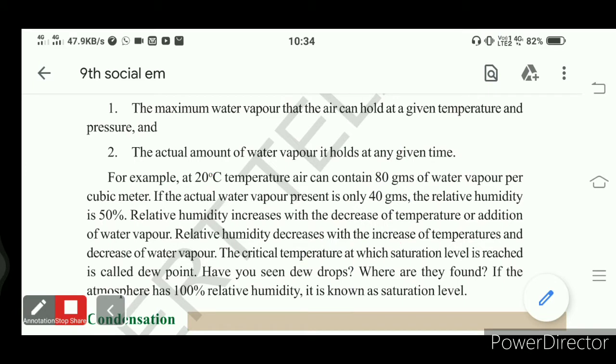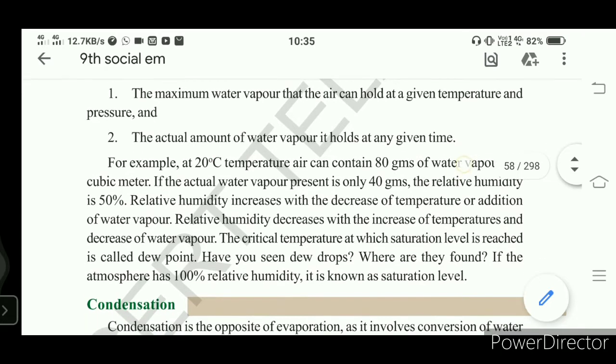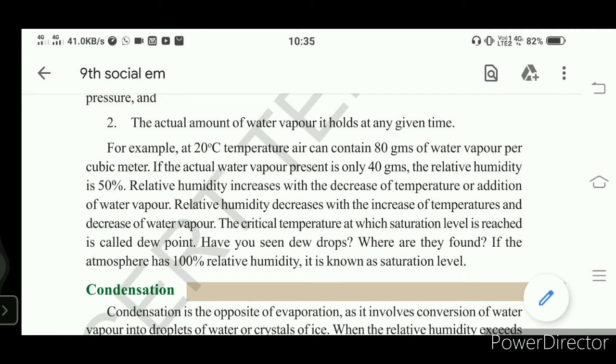So the ratio between these two is called relative humidity. That means the actual amount of water vapor present in the atmosphere at a particular temperature, compared with the maximum water vapor the atmosphere can hold at that temperature, is called relative humidity. This is the definition of relative humidity. Understand?